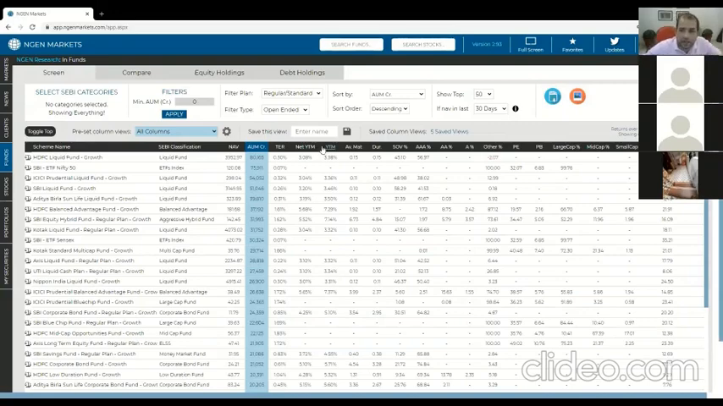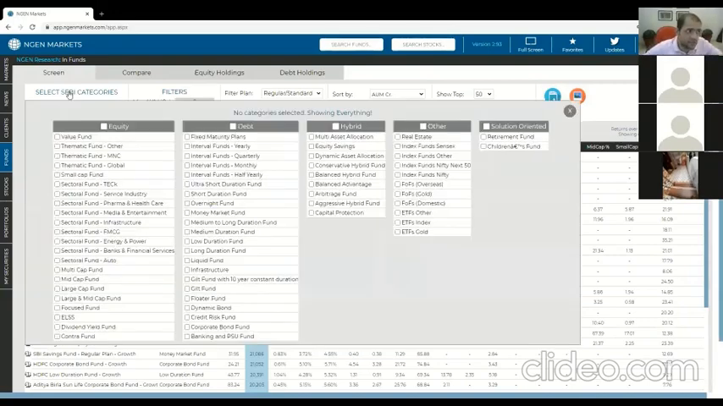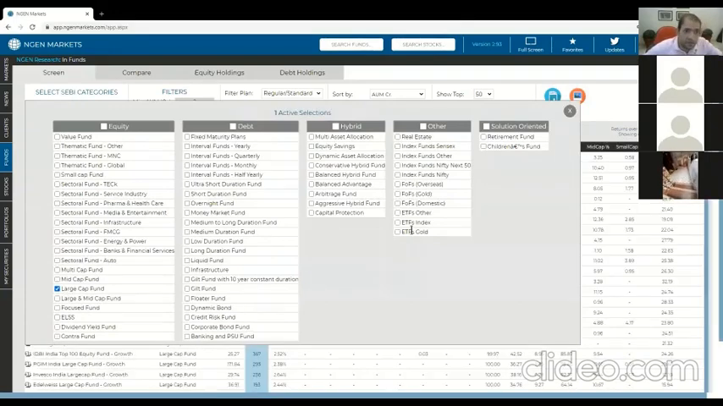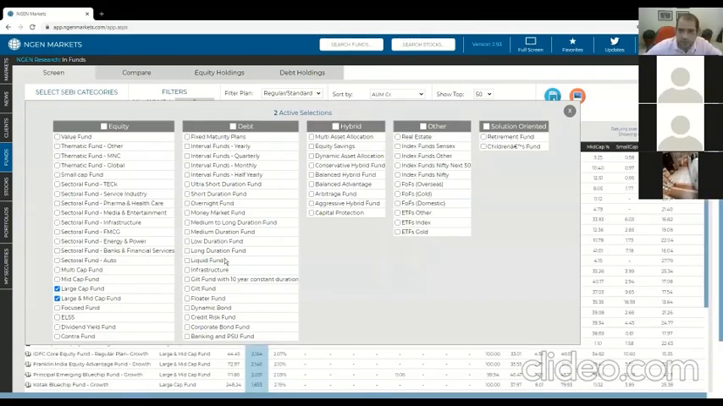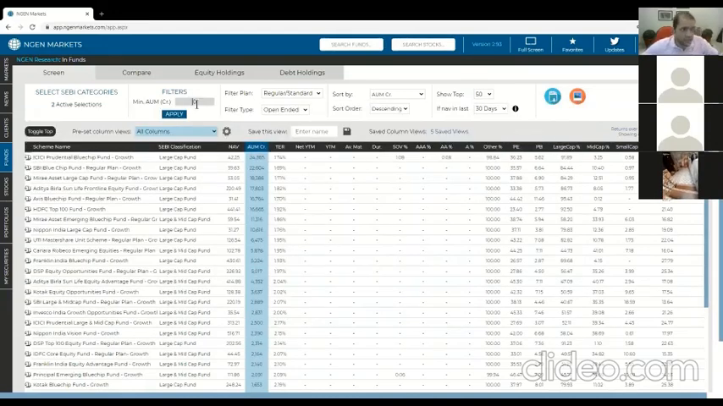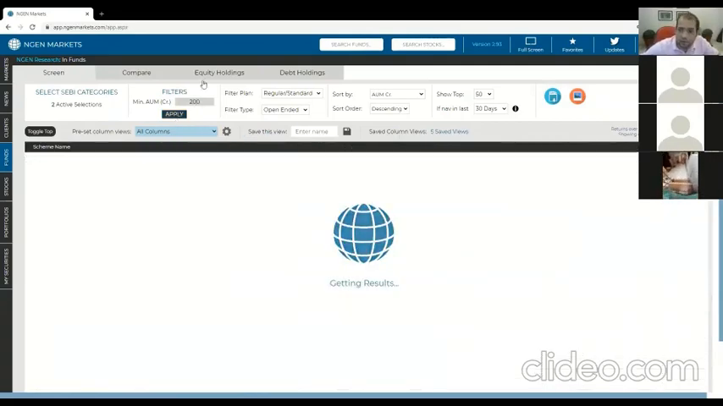So let's say that I was looking for large cap funds. So the first thing I would do is go and select some SEBI categories. Let's say that I want to see large cap funds. And you can select more as well. So you can select both, for example. You don't have to select just one category. And you can select across as well. Now I selected that and I said, okay, I don't want to see any fund that, let's say, is below 200 crores. So you apply a minimum AUM filter.